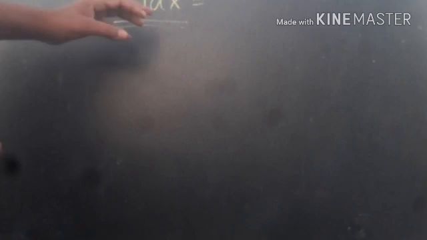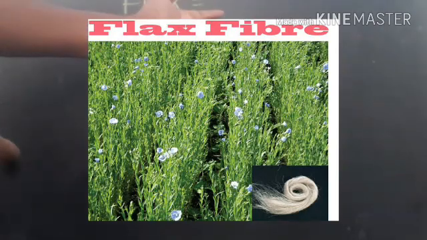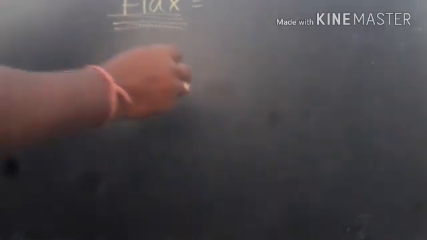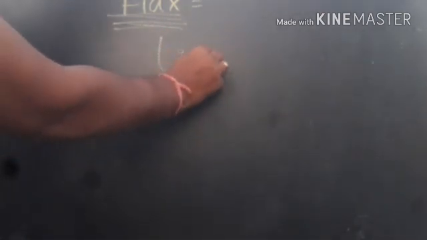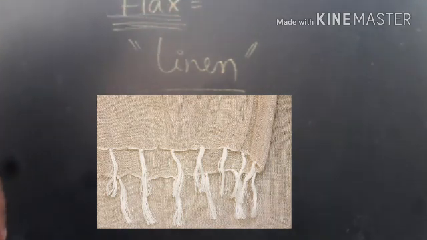So here, why is it called flax fiber? Why is that one called cotton fiber? Because we got it from the cotton plant. Here, flax fiber we get from the flax plant, right? So from the flax plant we get the fiber called flax, and it is also called linen. Have you heard this word, linen cloth? Linen fiber is also called flax fiber, which is obtained from the flax plant.